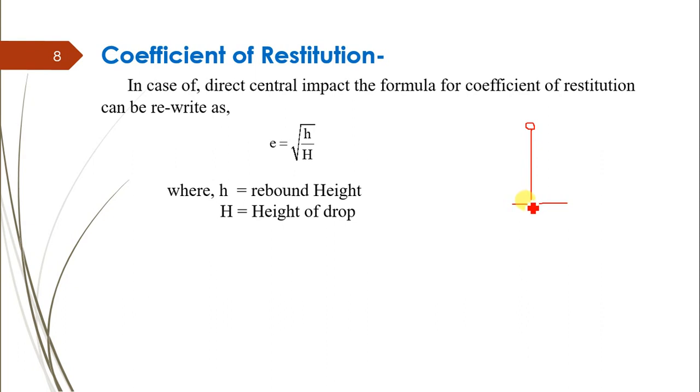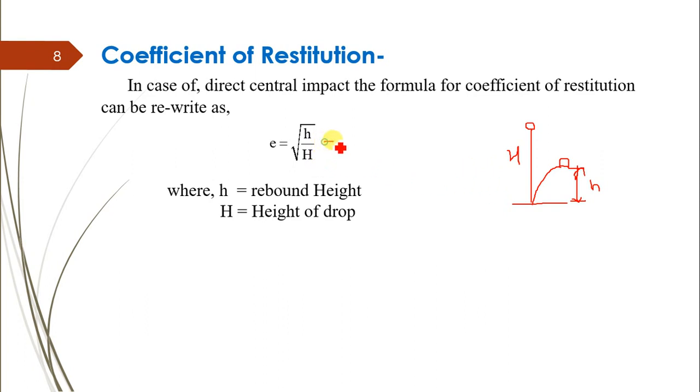Here the first body is the ball and the second body is the floor. Capital H is the height of the drop. After the drop, the ball rebounds, and this rebound height is called small h. This is an example of direct central impact.